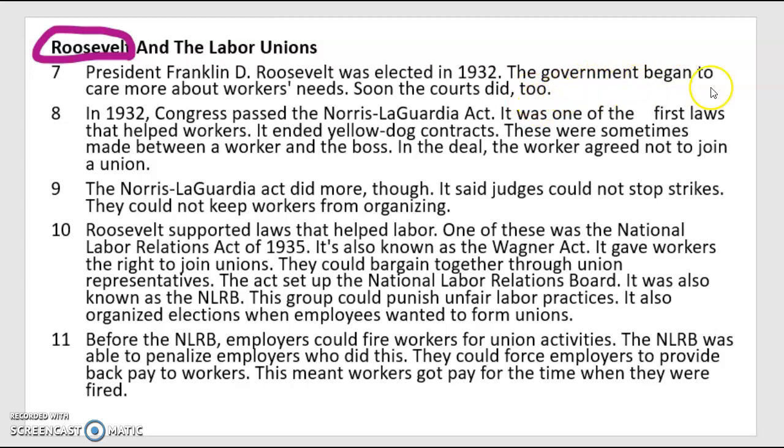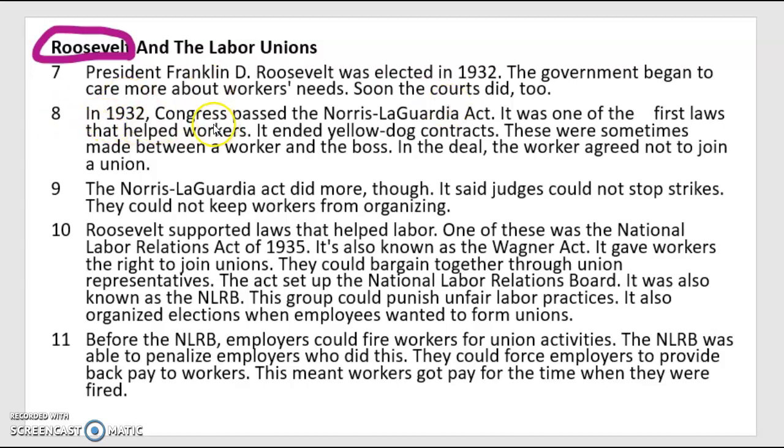It also says here that government began to care more about workers' needs. So the courts did too. Wait a minute. As I think about unions, I'm thinking about that relationship between now government and unions, because didn't we just learn that unions fought for better wages and that unions fought for safer conditions for the workers? Well, now I'm also learning that the government and the courts did too. So there we go, another relationship coming together, other concepts coming together.